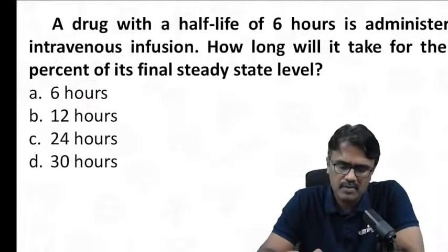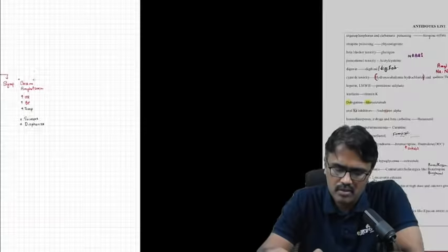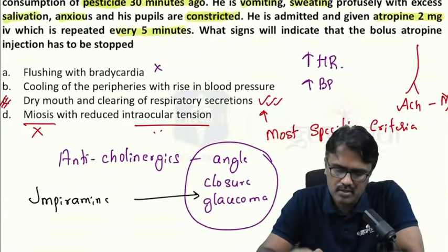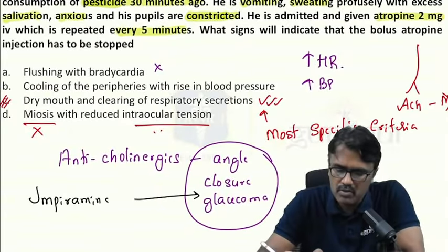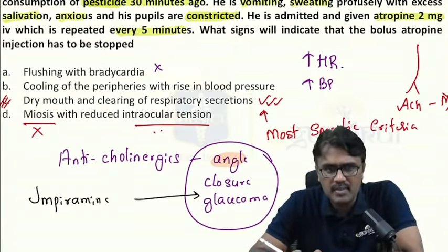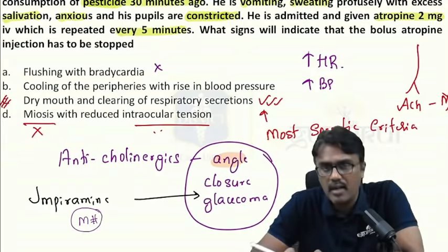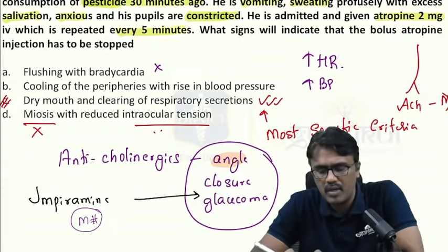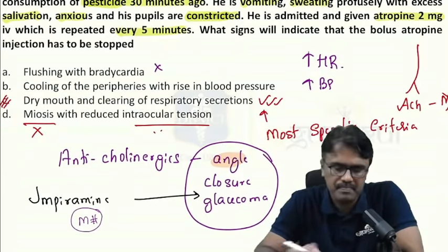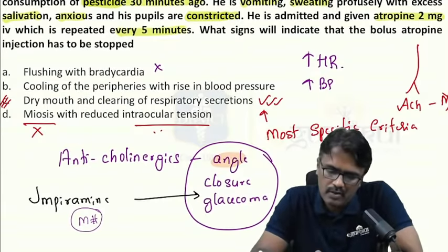Okay, so we are done with the first question, and I had asked you a question: will imipramine be used in angle closure glaucoma? No, because imipramine is a tricyclic antidepressant, which is also a blocker of muscarinic receptor. It is an anticholinergic drug, so it is not used in angle closure glaucoma. Yes. So we're done with the first question.